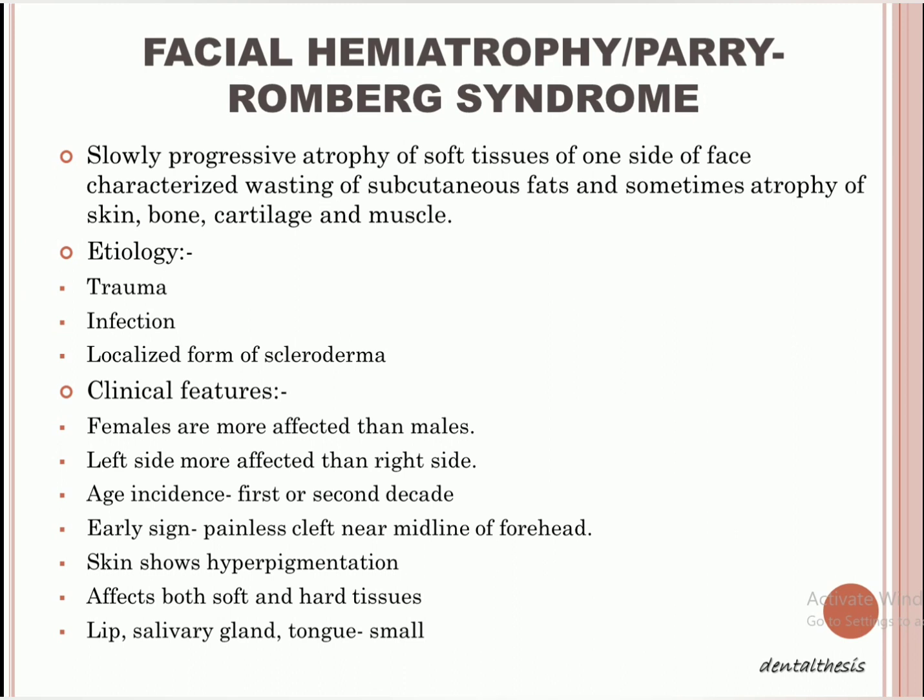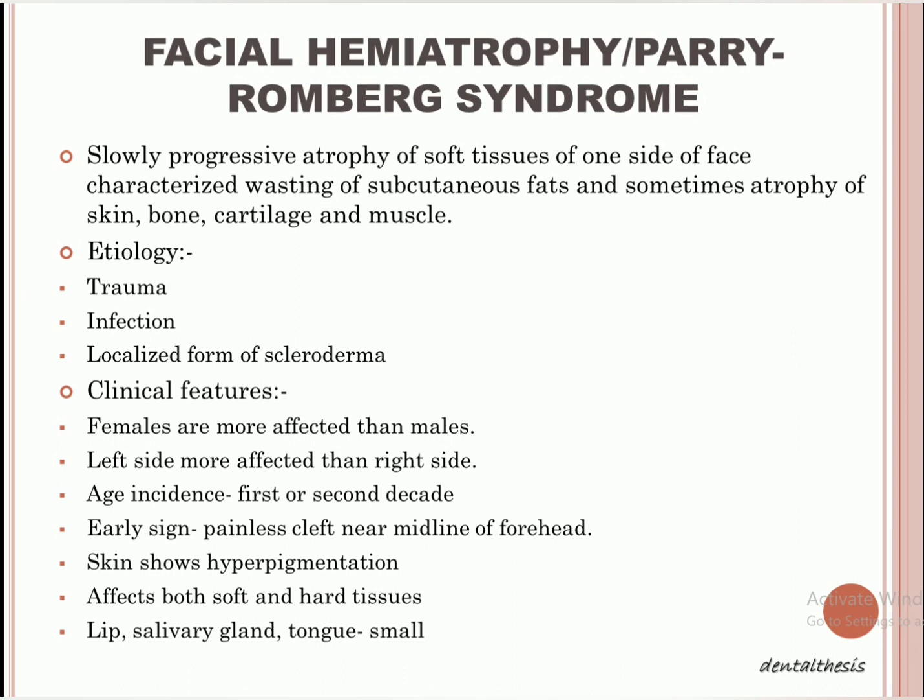Now we come to the next topic, facial hemiatrophy. Again, facial means face, hemi means one side, and atrophy means there will be something which is less, something which is retarded. Okay. So facial hemiatrophy means on the face, one side will be underdeveloped. Another name for facial hemiatrophy is Parry-Romberg syndrome, right? The syndrome is named after the two people who discovered it, Parry and Romberg.